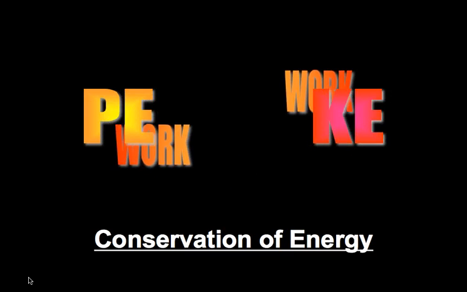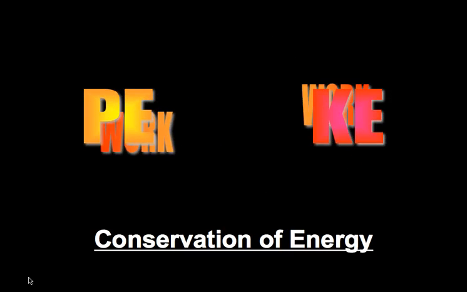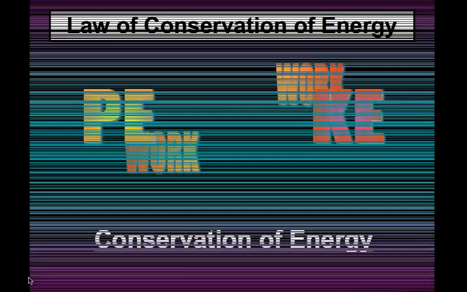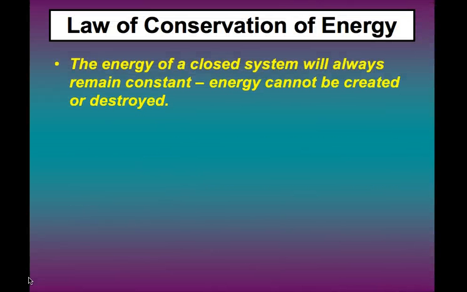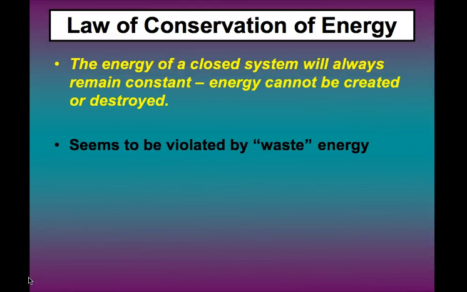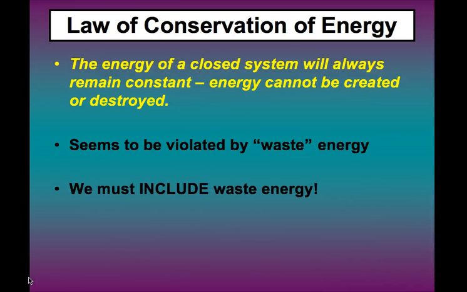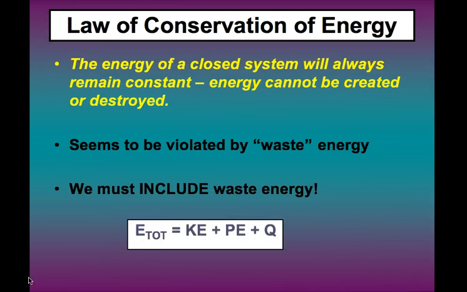PE becomes the KE becomes the PE, all through work. So let's look at the conservation of energy. In a closed system, energy will always be conserved. It can't be created or destroyed. It seems to be violated sometimes by the concept of waste energy, but we have to include waste energy, which we're going to call Q.